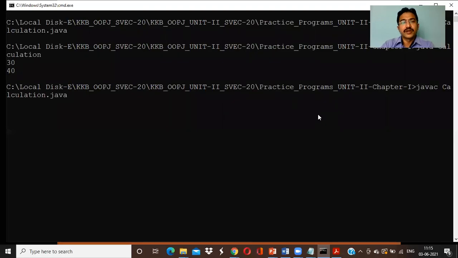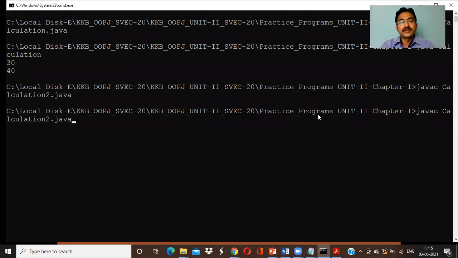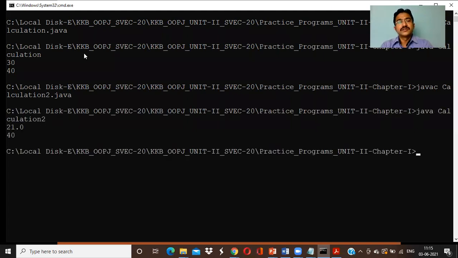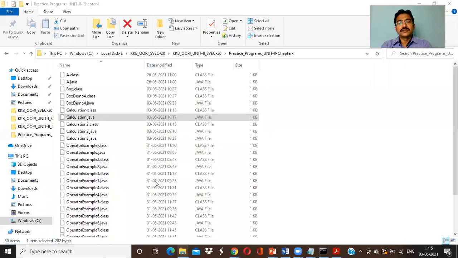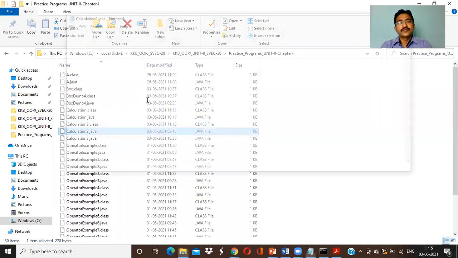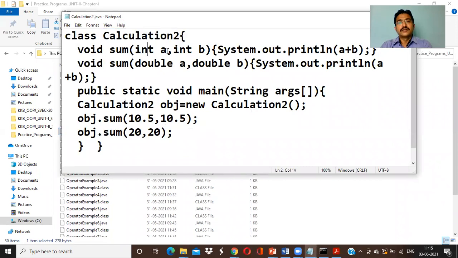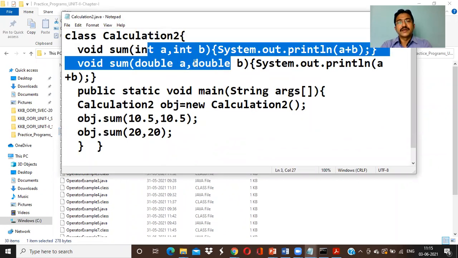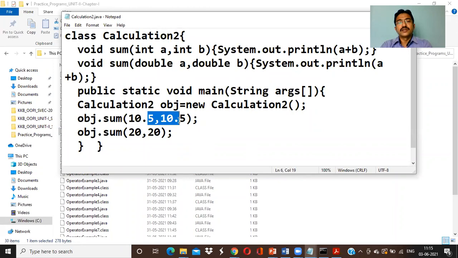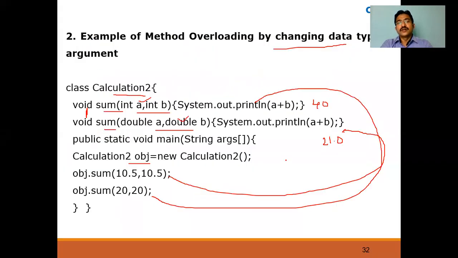So I already have a program that is Calculation2. Run the program. See, 21.0 and 40. So already the program is there in the backend. Here Calculation2.java. Here see Calculation2 and two parameters, but the data type is different, and we are calling this. Okay. So that is the second way of representing method overloading in Java.